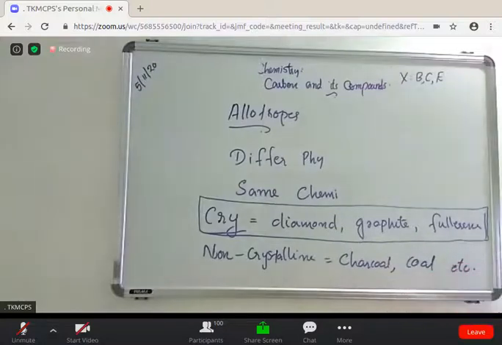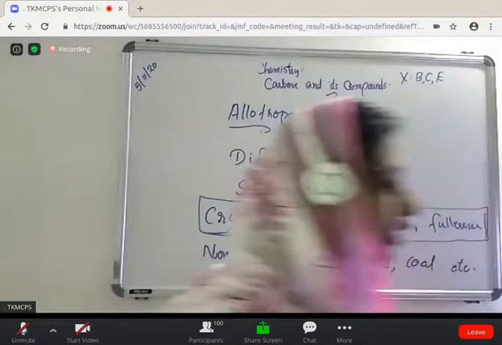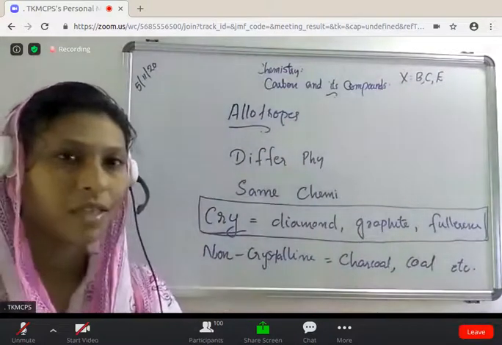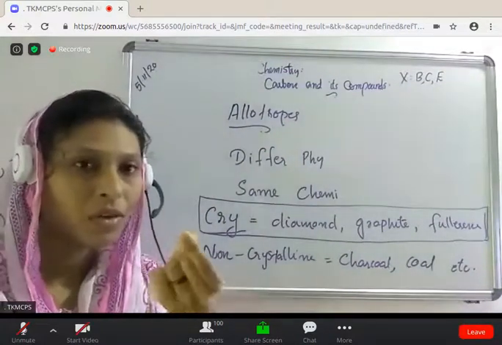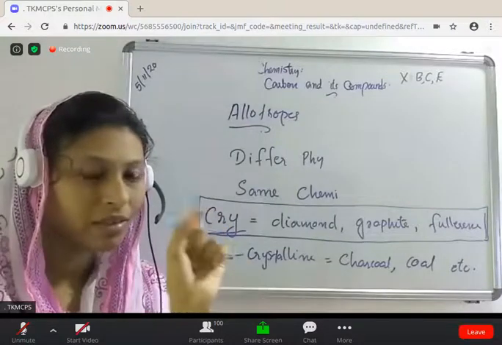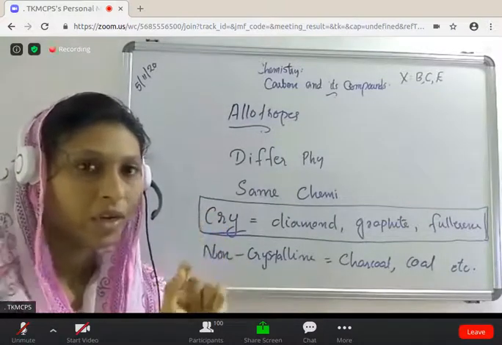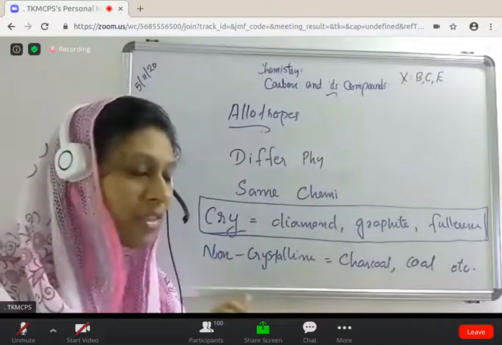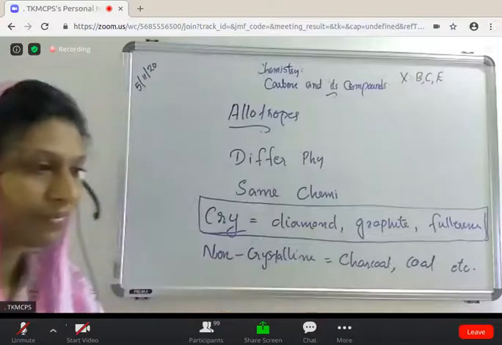Meaning of crystalline. Crystalline means it is a solid crystal, for example, a sugar crystal. Crystalline means they have a definite shape and sharp edges. When you take small sugar, it has sharp edges and forms a solid, small, definite structure. That is crystalline.